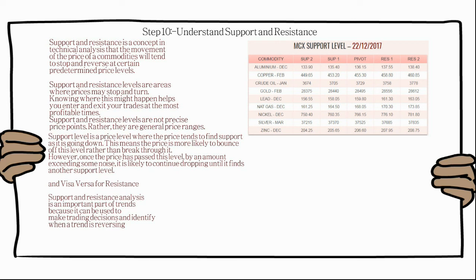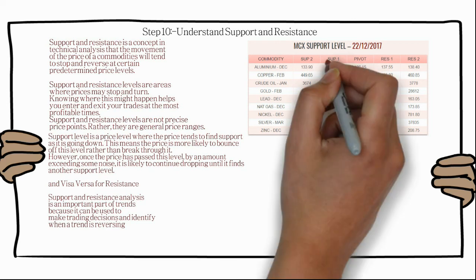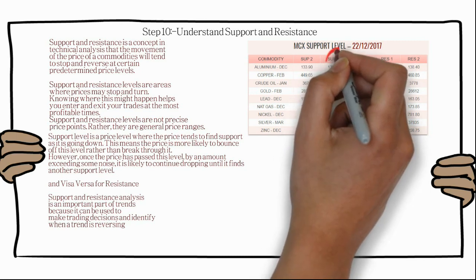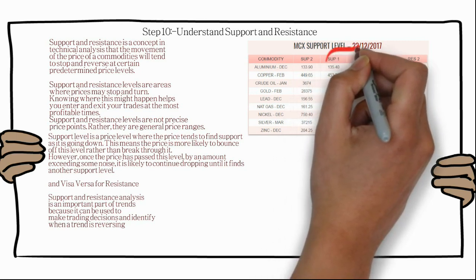The pivot point is a point where it is likely to change from support to resistance or resistance to support. Then resistance 1 is 137.55, and resistance 2 is 138.4. This is what the first level is set at.